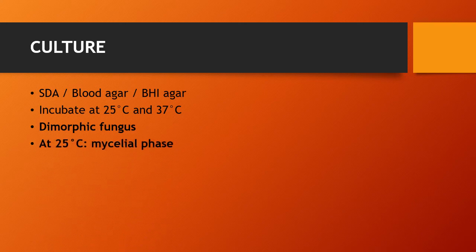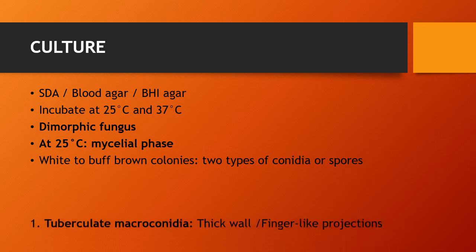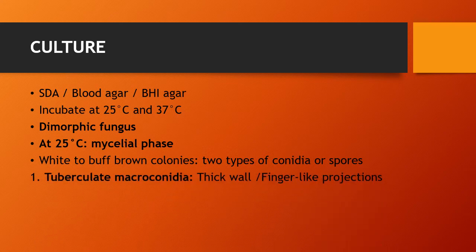At 25 degrees Celsius, there is a mycelial phase which produces white to buff colored colonies that consist of two types of conidia or spores. One is tuberculate macroconidia, which is a specific characteristic feature of this fungus. Here you can see the macroconidia with thick walls and finger-like projections.